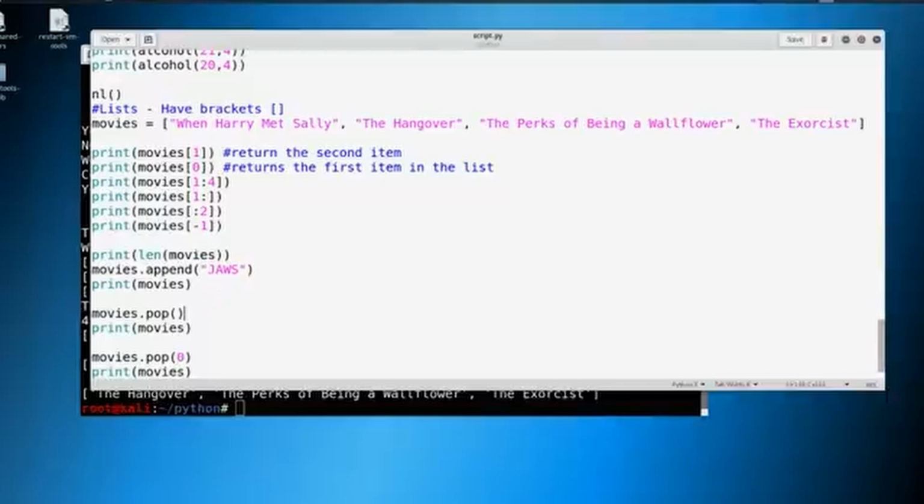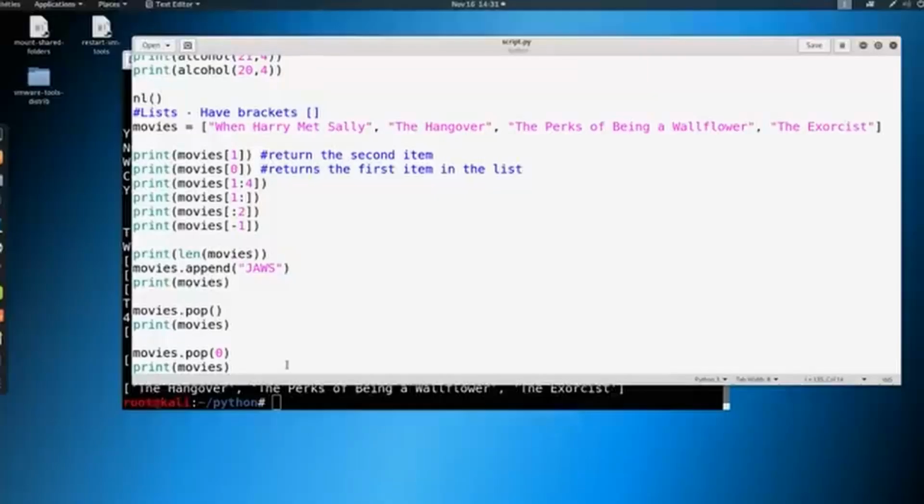So in the next video, we're going to briefly talk about tuples, and then we're going to move on into looping. So let's go ahead and do that. Okay, let's briefly talk about tuples.